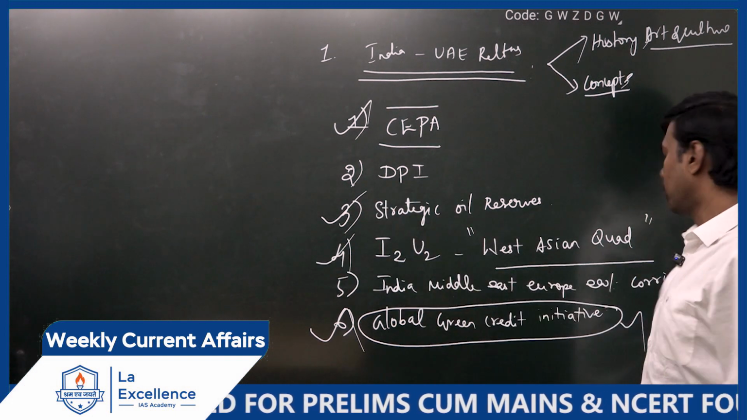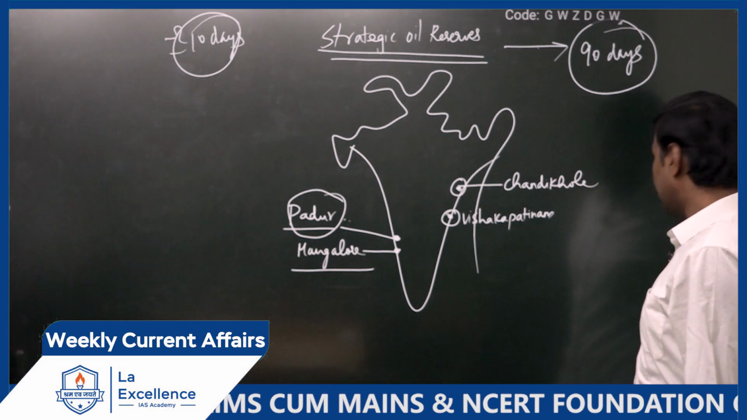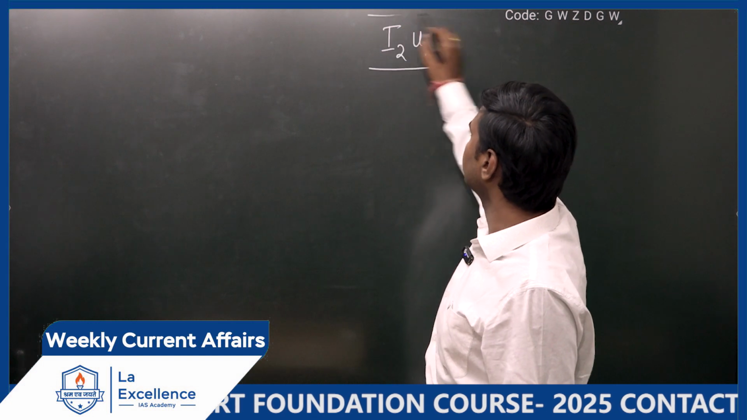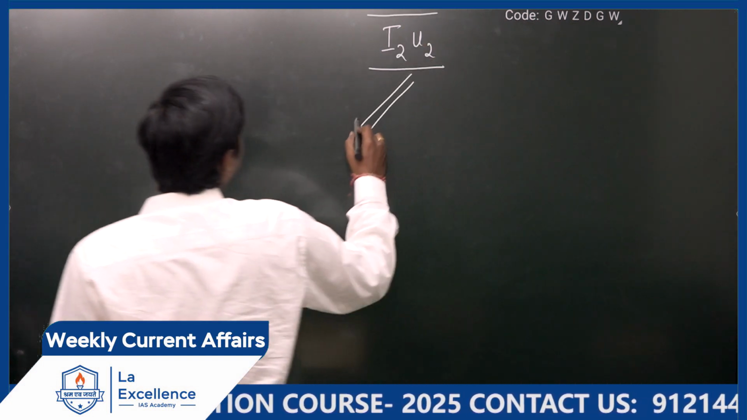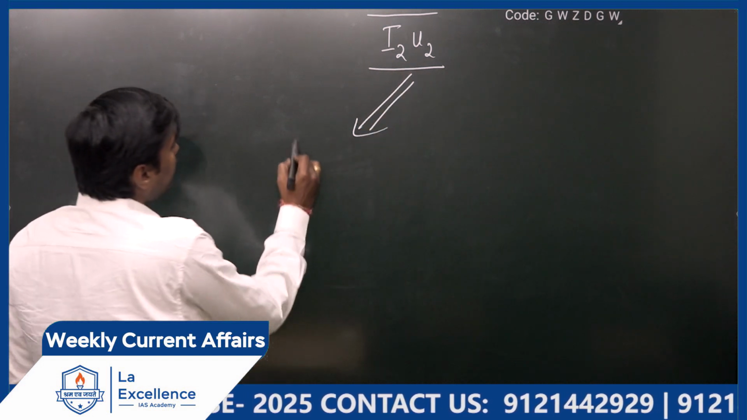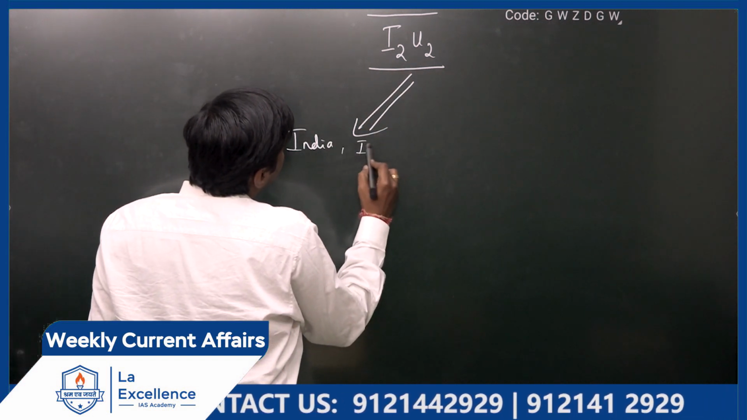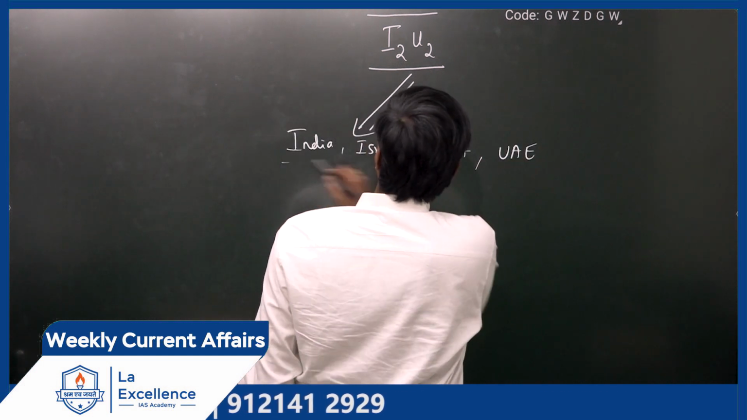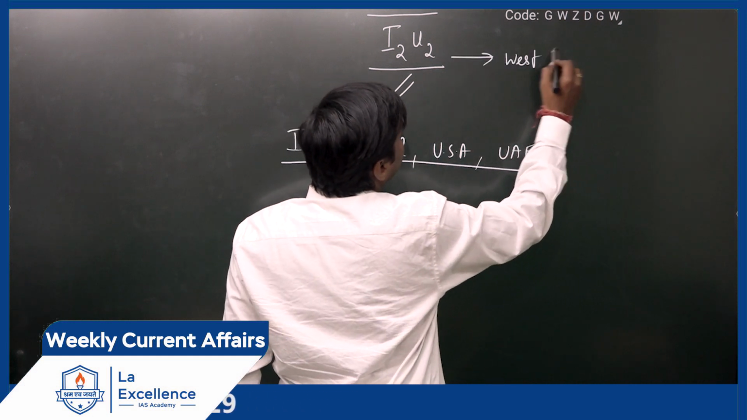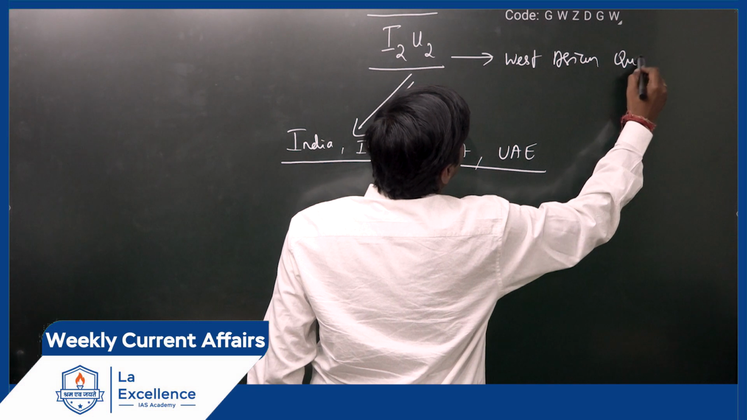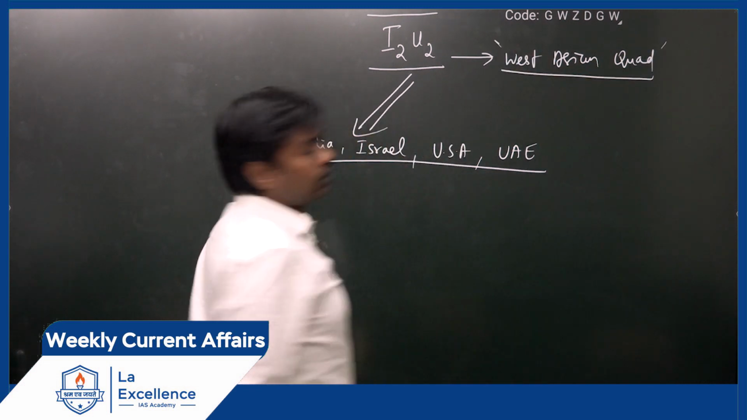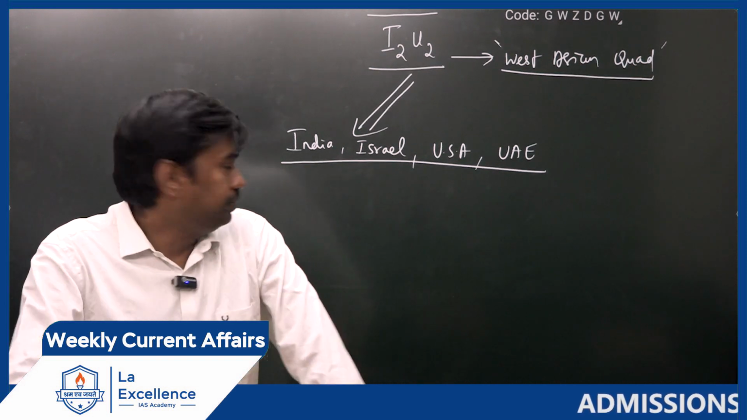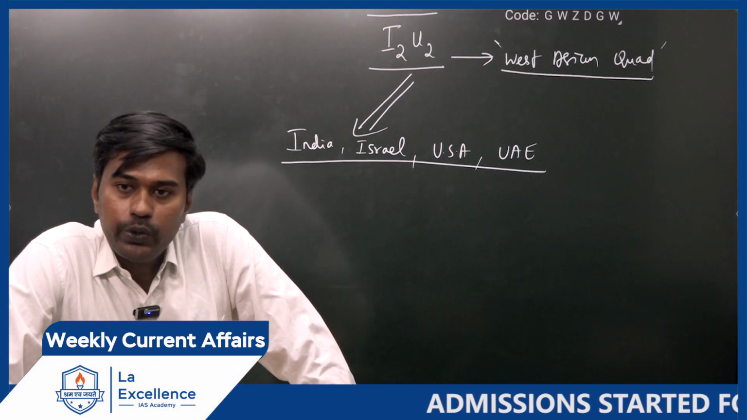Yes. Next one we will discuss about I2U2. Already a UPSC mains question has been asked on this topic. See, I2U2 refers to India, Israel, USA, UAE. It is called the West Asian Quad. I2U2: Israel, India, USA, UAE.